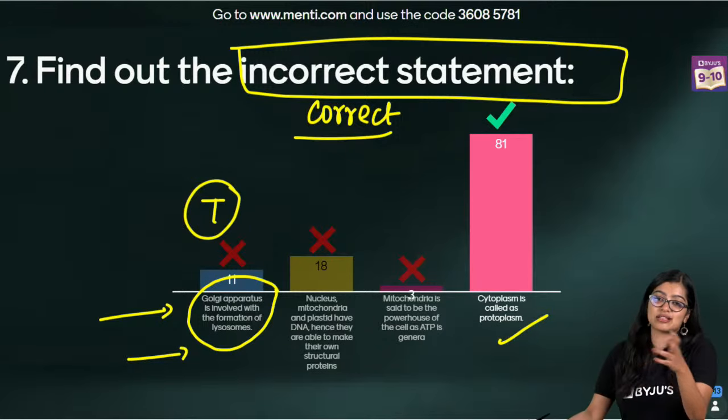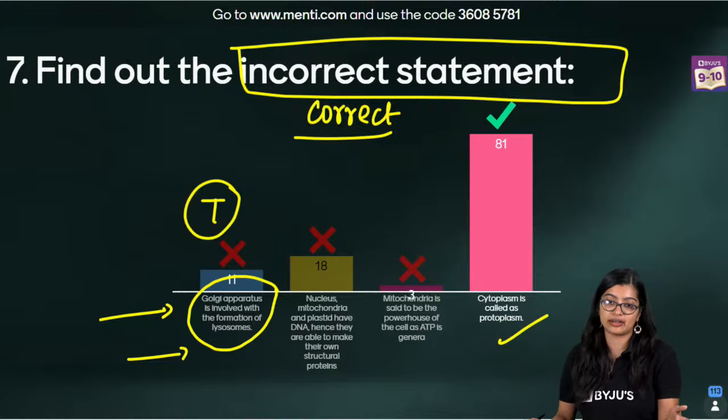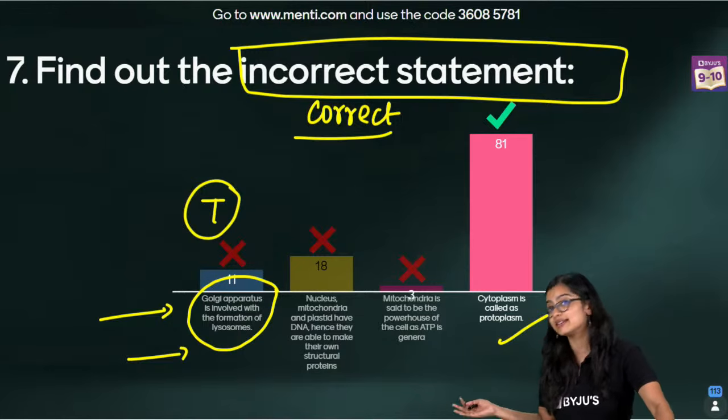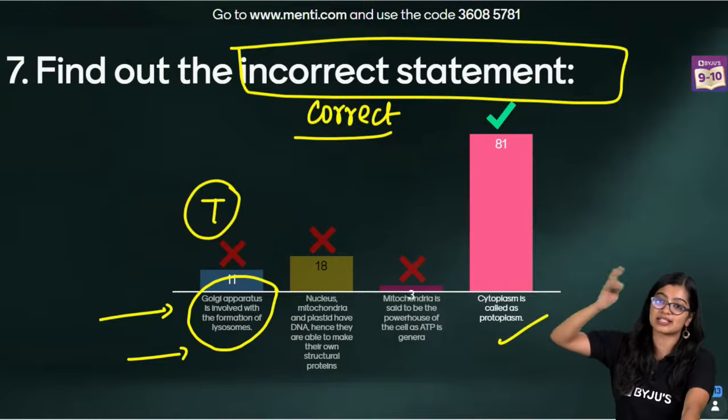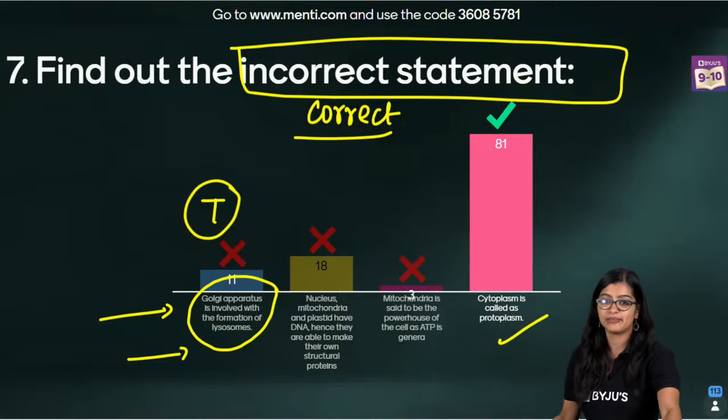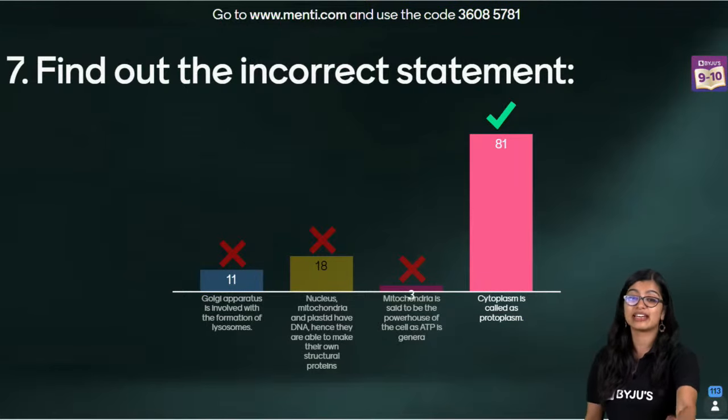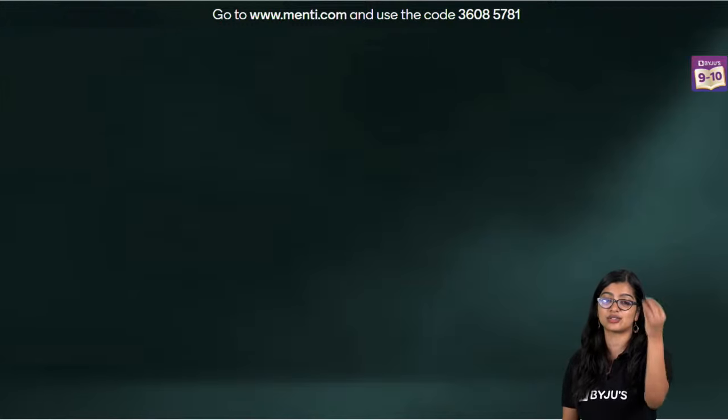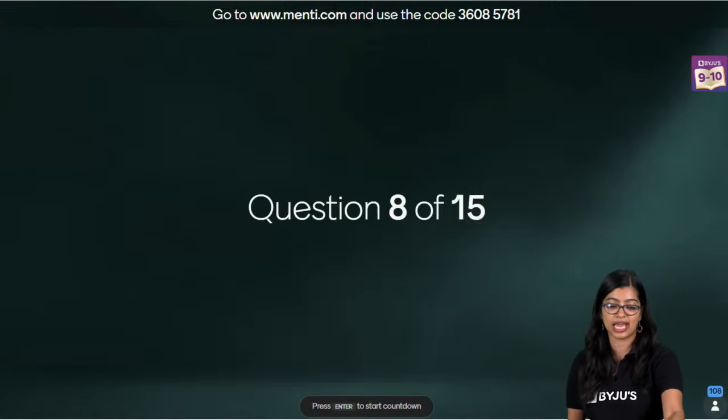We know that cytoplasm and protoplasm are different, right? Protoplasm is the total living substance. Cytoplasm is the jelly-like fluid. Very simple and easy. Read the question first. Don't run to answer. Okay?